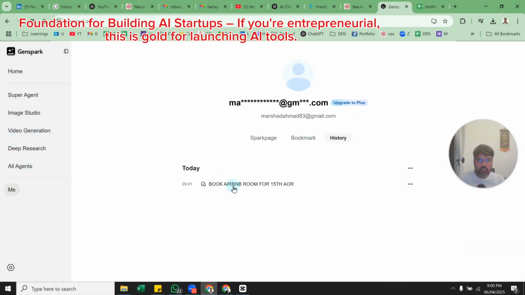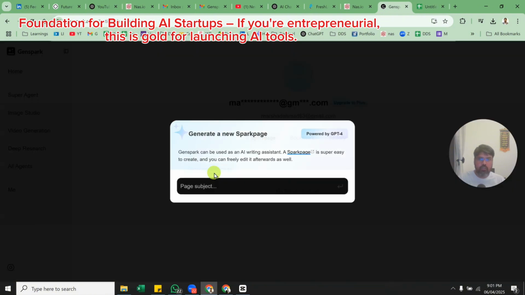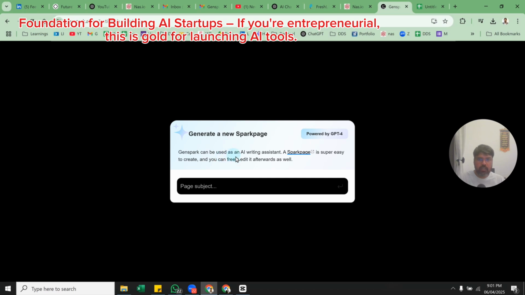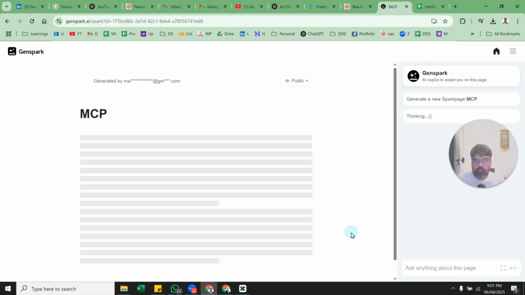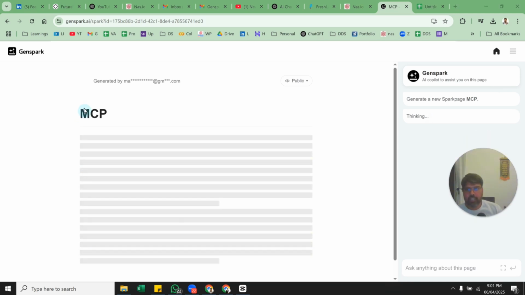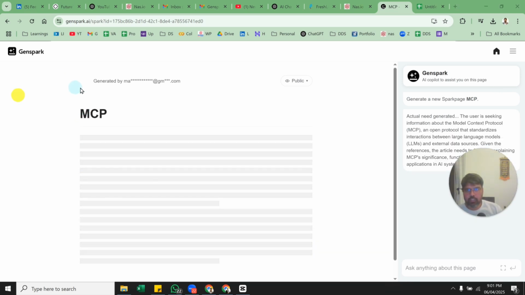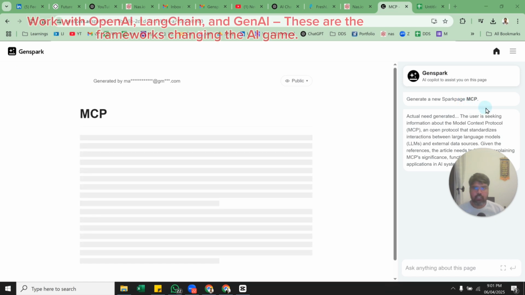So this is my history. This is the thing that I have done. This is the Spark page. So the Sparks page is super easy to create. So let me do it on MCP. Let us see whether it is able to do it. Sparks page is something very similar to Canvas. It does all the research for a specific topic, and it can generate this for you as well. So hopefully it generates a new Spark page called MCP.